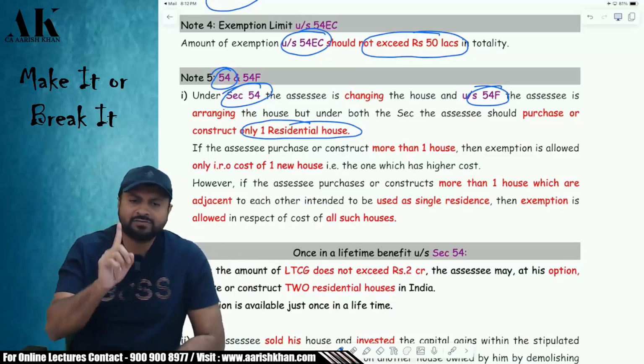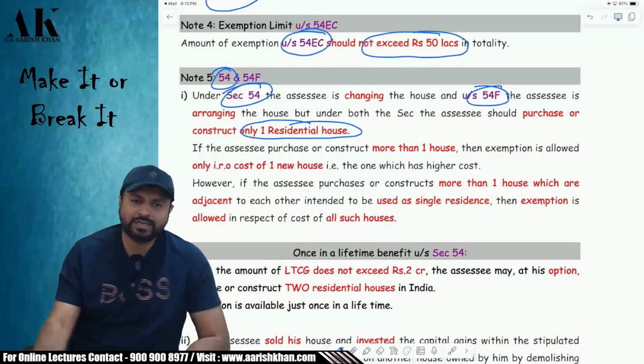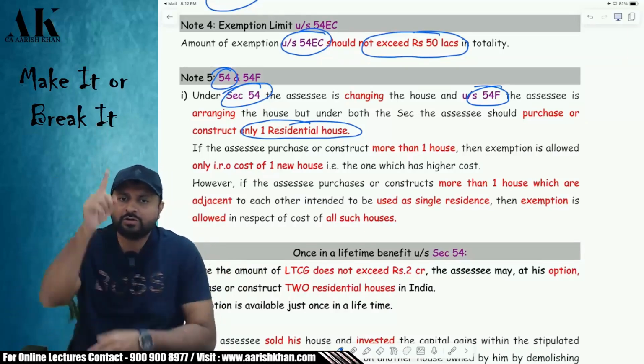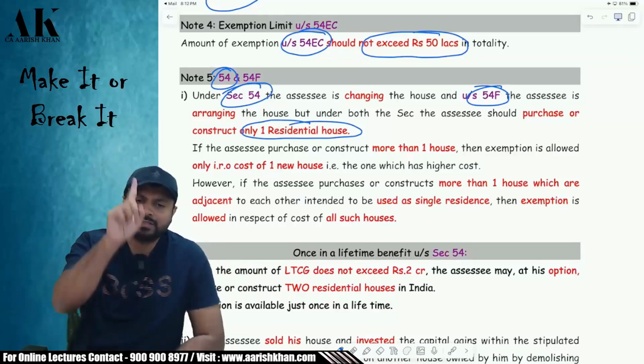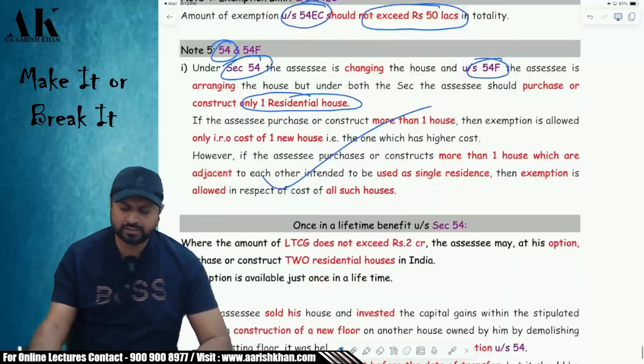Will that be considered as one single house? The answer is yes. That can be considered as one single house. So if there are two adjacent houses and I am breaking a wall, that can be considered as one single house under the income tax law. This is what is written over here.